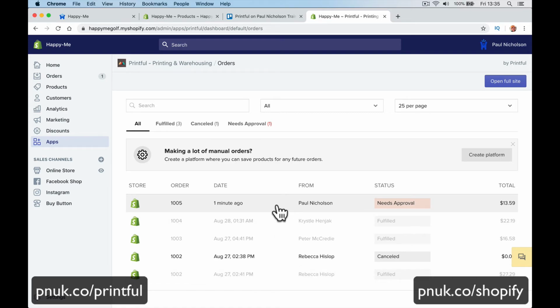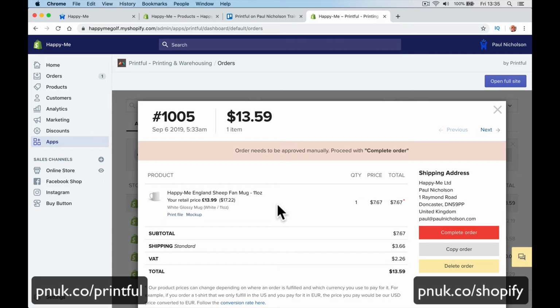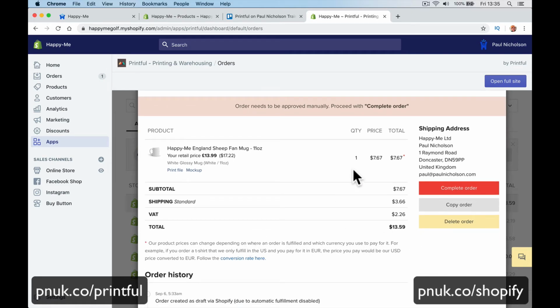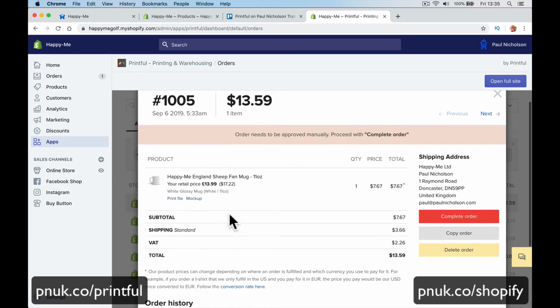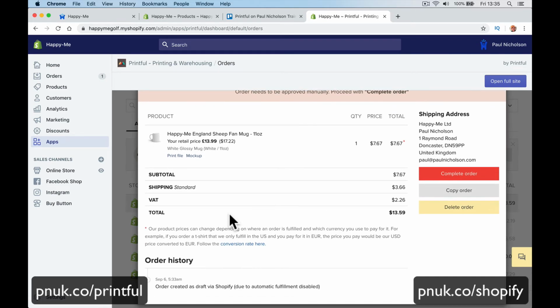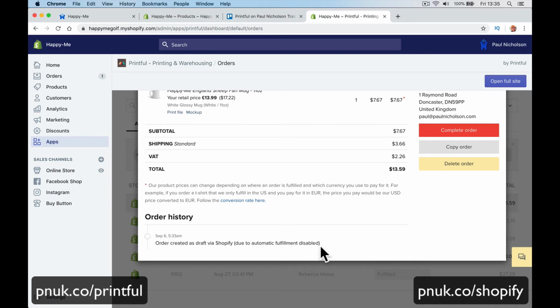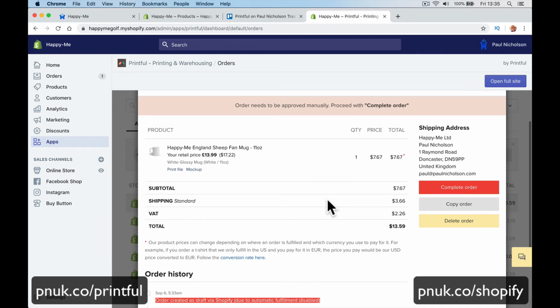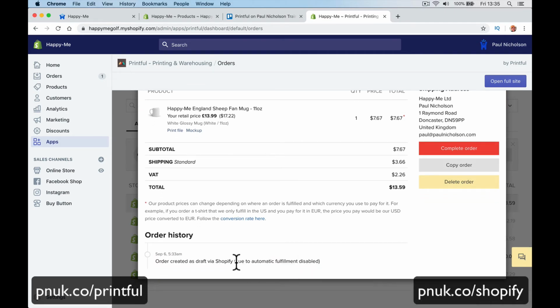So what I would do then, and this part you can automate as well, I would check the address. I would check the information. This is how much it's going to cost, $13.59, right? That's how much it's going to send. Complete your order. 11-ounce order, create as draft via Shopify. So it came via my Shopify, due to automatic fulfill disabled, right? So that's what it is.